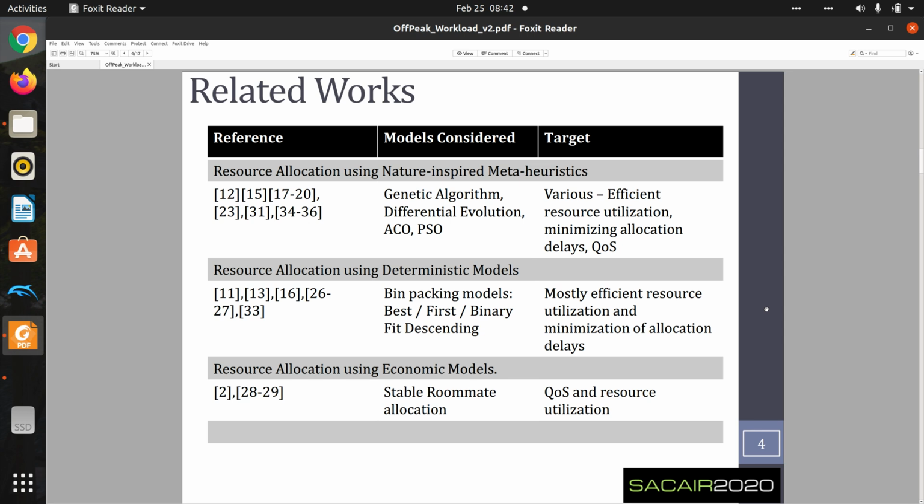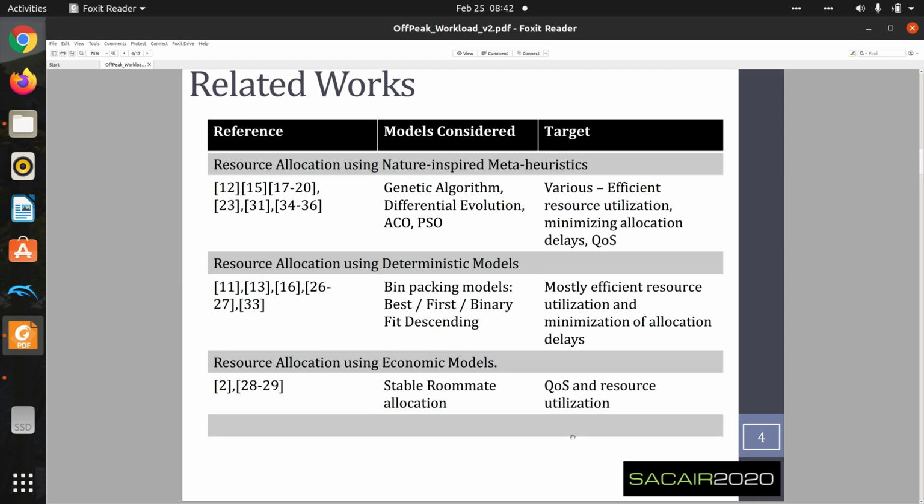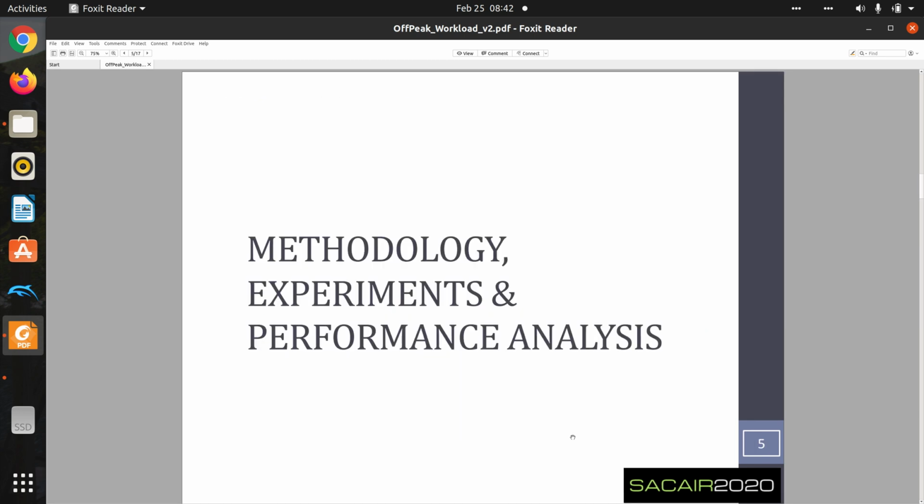The second category of related works are those that use deterministic or greedy approaches. Here they assumed allocation of workload to be a bin packing problem, and they use a number of greedy algorithms such as first fit, best fit, and the like. Again, the objectives were mostly to ensure efficient resource utilization and to minimize workload delay. Finally, the third category of work were those that use economic models, and more specifically the stable roommate allocation or stable marriage allocation. And the objective here were to ensure quality of service and secondly ensure efficient resource utilization.